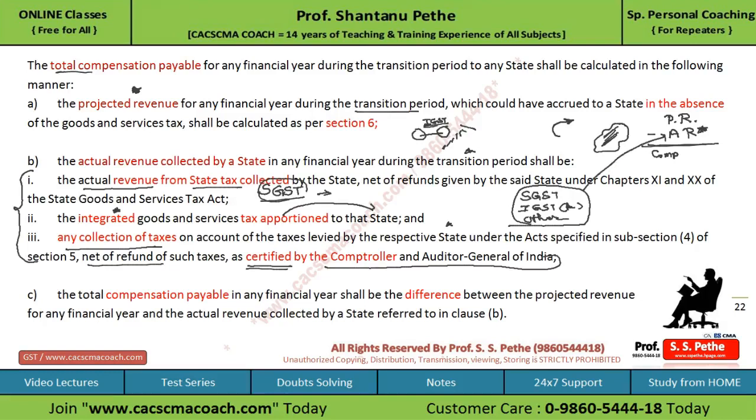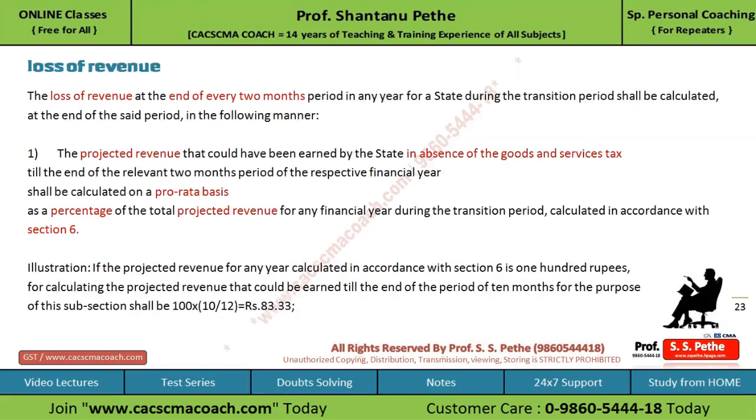So in this example, we can see, suppose the projected revenue was, let's say, 1000 crore. But actual revenue is only 800 crores, so it means there is a loss of revenue to the government of 200 crore, and this 200 crore should be payable to that state as a compensation. Now, loss of revenue, how will it be calculated?